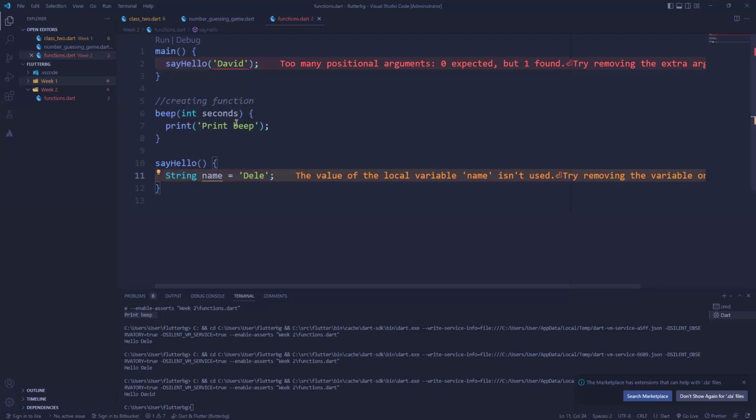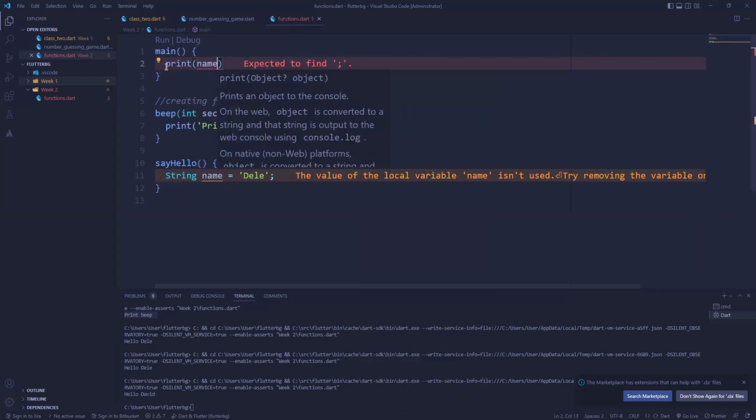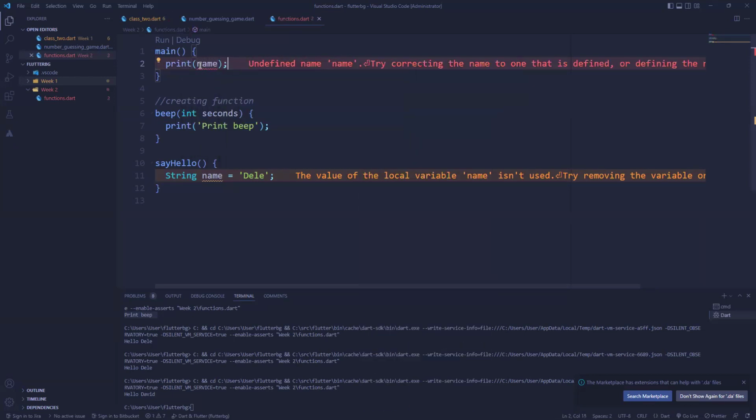Now, I cannot come to this place and say print name. You can see it says undefined. I can't go to the main function and call this because this is a local variable. It exists only within the scope of this function, so it cannot be accessed outside of this function. That's one thing we need to note.